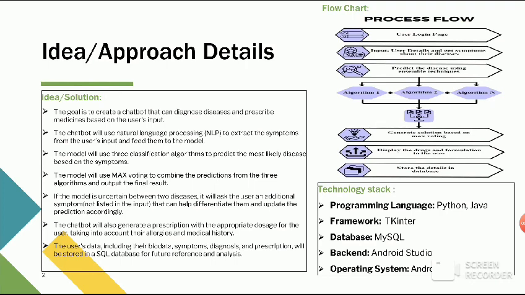The model makes use of three classification algorithms: naive Bayes, random forest, and decision tree. The outcome of the disease is predicted using max voting algorithm from the three algorithms. The user's data should also be stored in the SQL database to track past prescriptions and biodata.